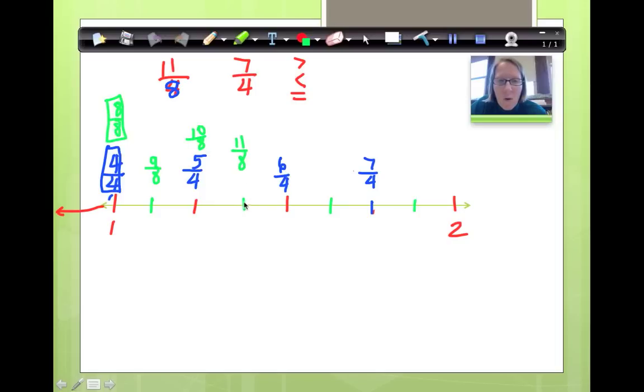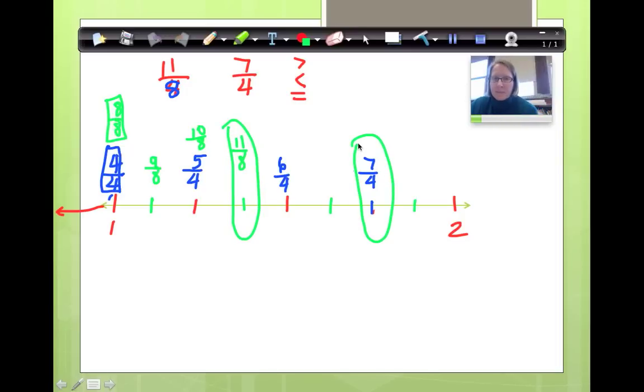Oh, okay, so I'm looking at this one, and I'm looking at this one. Okay, now I'm changing this. Which one is closer to 0? This one's closer to 0, so this gets my circle. That means that this is further away, so this is larger. The crocodile eats the larger. And here's my answer. 11/8 is less than 7/4.